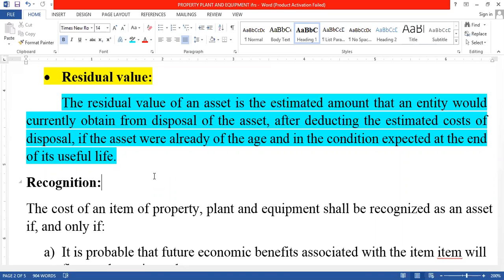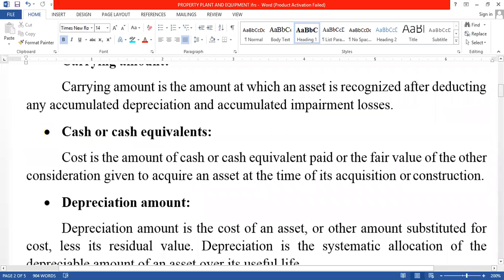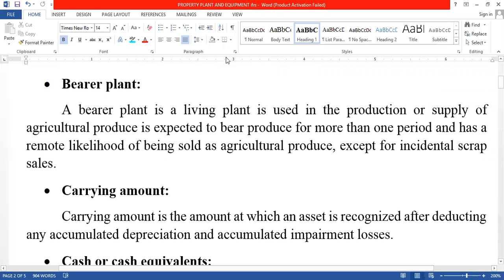So the scrap value of the asset is, for however many years the asset will be used in an organization, those years how much cost is incurred or the scrap value is incurred, that is what we call residual value. So this is about the residual value. These are all important terms. You should remember this and keep it in mind. Why? Because these are asked as 2 marks questions.